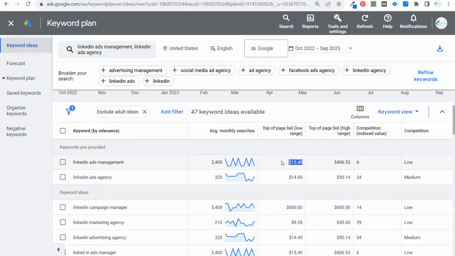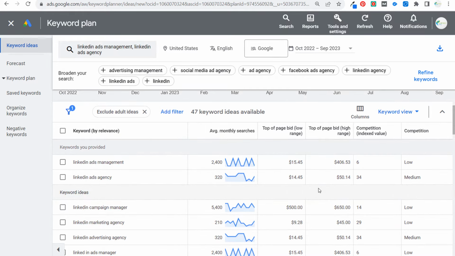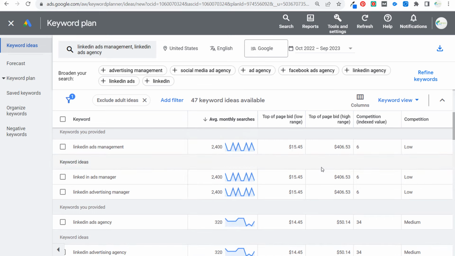Sometimes you can get this bid lower and your overall cost lower, especially for keywords with a lot of average monthly searches. But what we're seeing here is, for a lot of these keywords, a very, very high average cost per click. So before you create your campaign, you should have an idea of, okay, this is 47 keyword ideas. If we go through and just go by average monthly searches, basically the keywords with the most